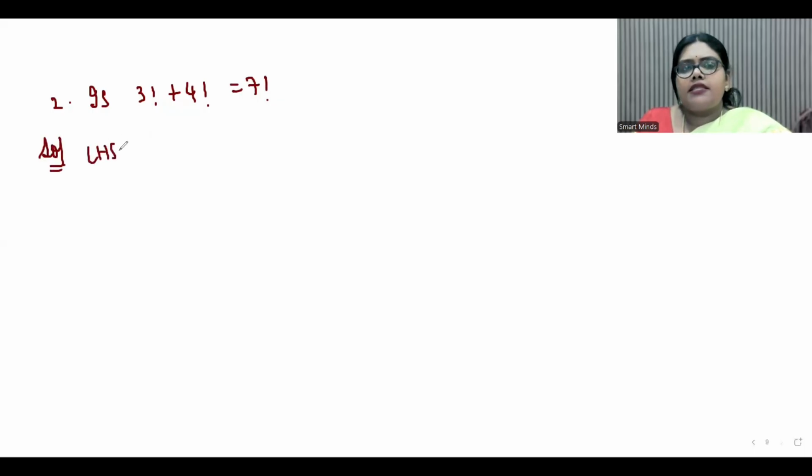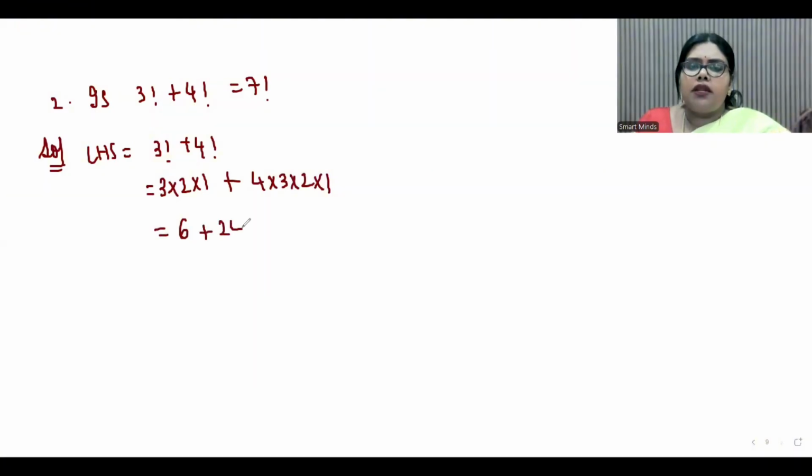Now coming to the second question, is 3 factorial plus 4 factorial equal to 7 factorial? So let us take LHS first. LHS is 3 factorial plus 4 factorial. 3 factorial is 3 into 2 into 1 plus 4 factorial is 4 into 3 into 2 into 1. So that is 6 plus 24, which is equal to 30.